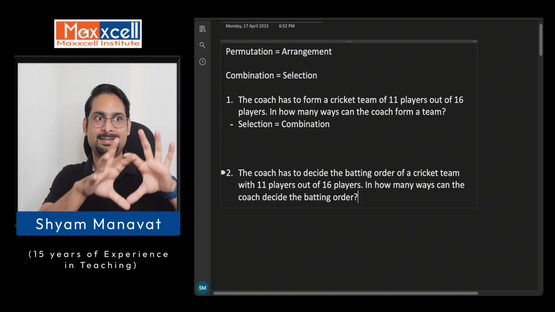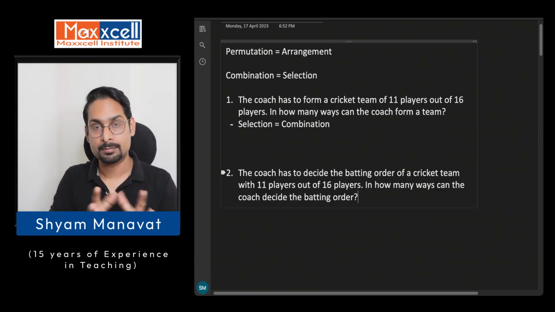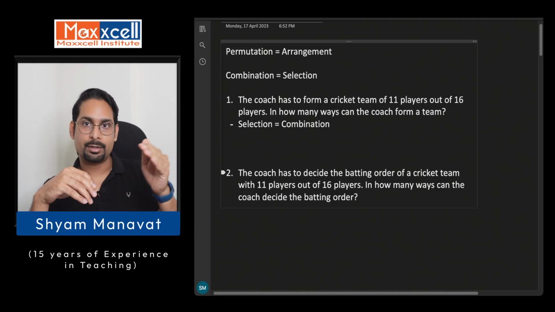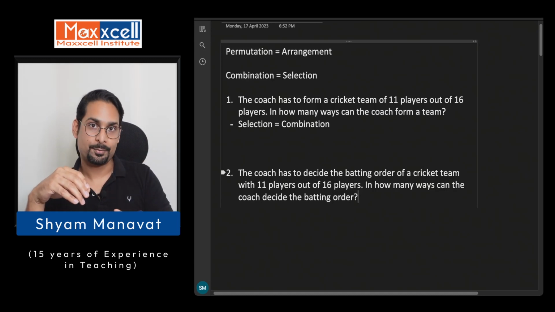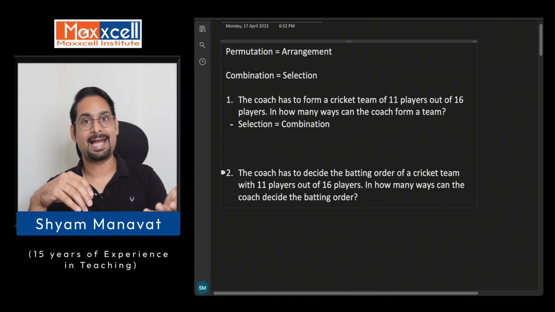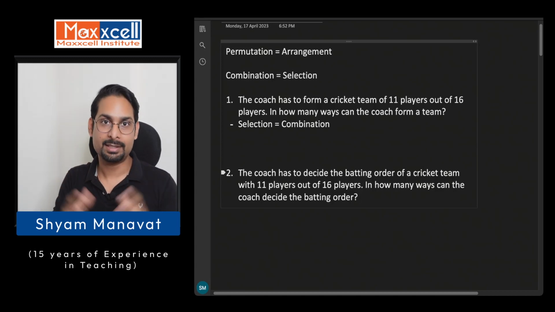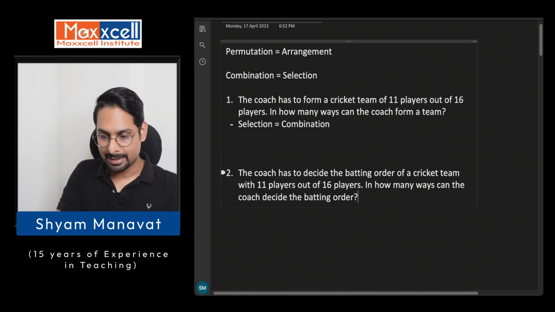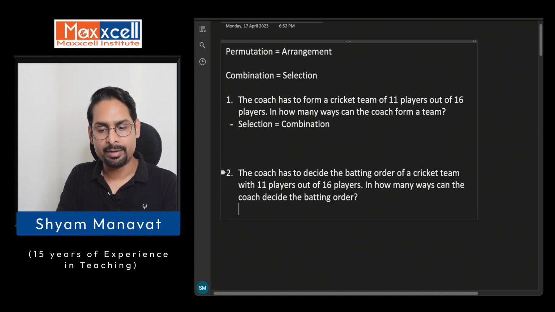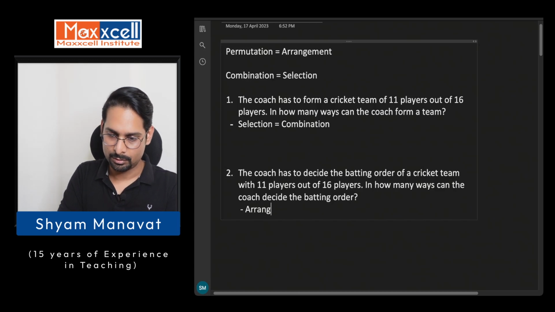So even if we have the same set of 11 players, he can arrange them in a different form and get a new batting order, right? For example, let's say Kohli is going on the first down and Dhoni is going on the second down. Or it could also be MS Dhoni is going on the first down and Kohli is going on the second down, right? So these two are different cases of arrangement. You can remember it this way: wherever order matters, we will apply arrangement. So this case is what? Arrangement. Now for arrangement we will use permutation.